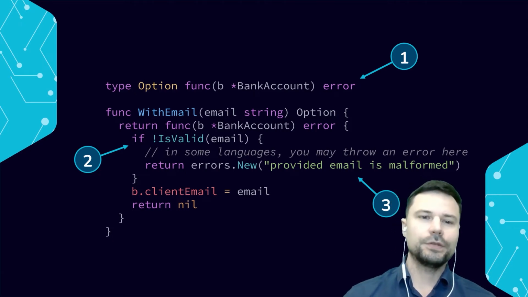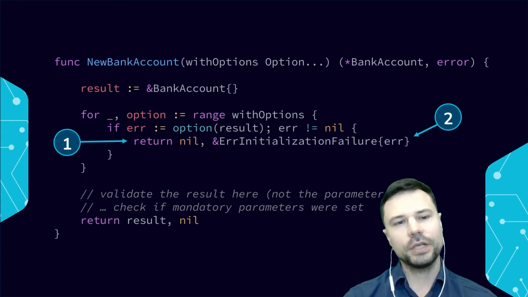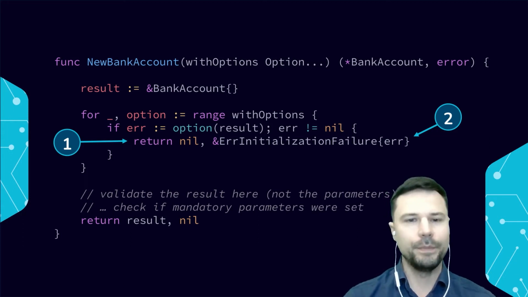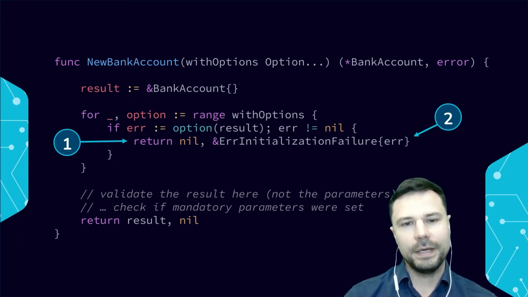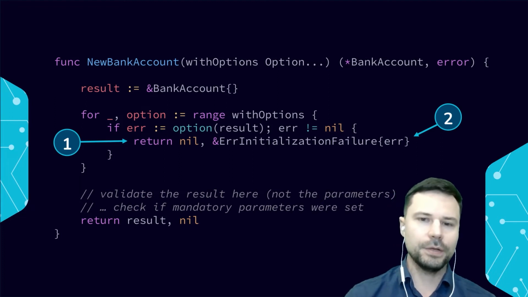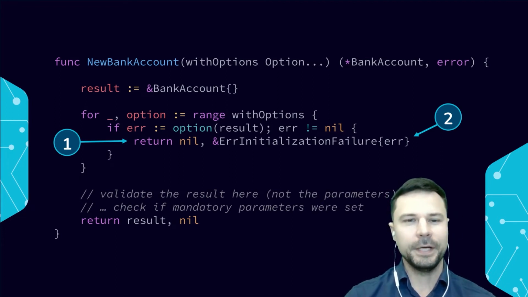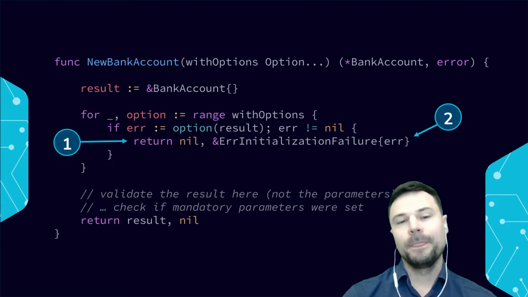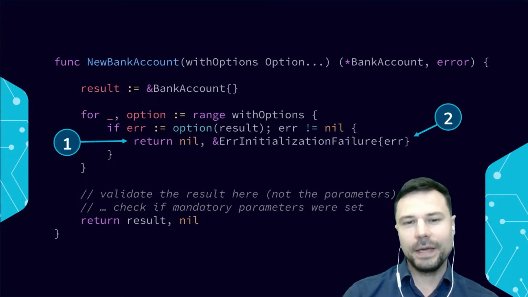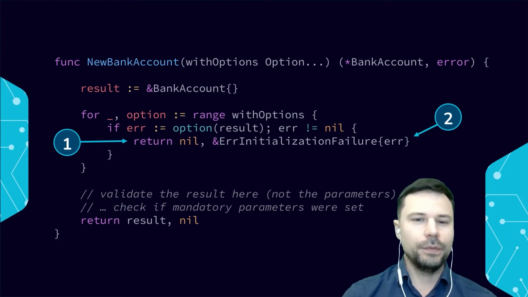How do we use those in a constructor? Well, that's what a typical constructor will look like. We'll call ours NewBankAccount. It will take a list of options, we'll name it withOptions, and return a pointer to our bank account and an error. So our resulting bank account will be just blank. We're not going to do anything with it to start with.